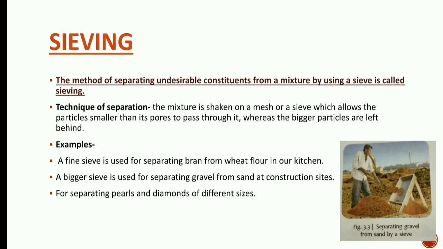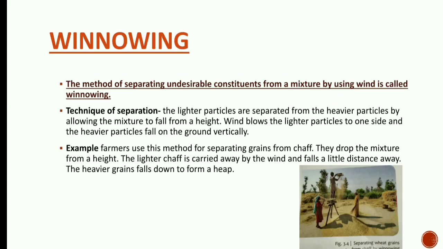So this is a sieve which is having a mesh on it. Third is for separating pearls and diamonds of different size. Now pearls and diamonds of different size are used in making different kinds of jewelry. So in order to separate different sizes of pearls and diamond, again sieving technique is applied.